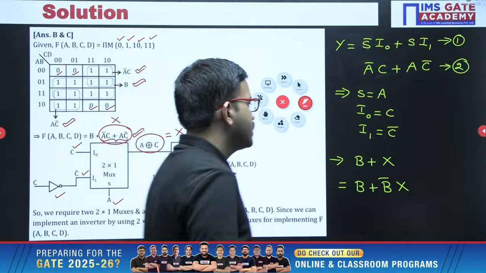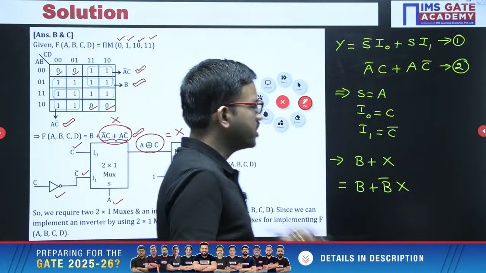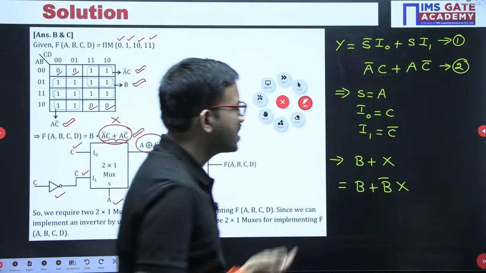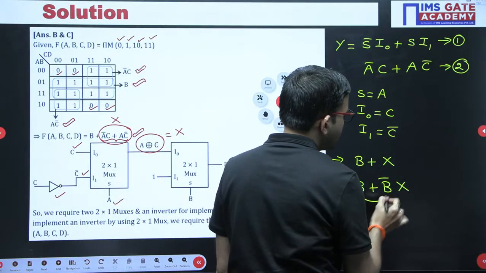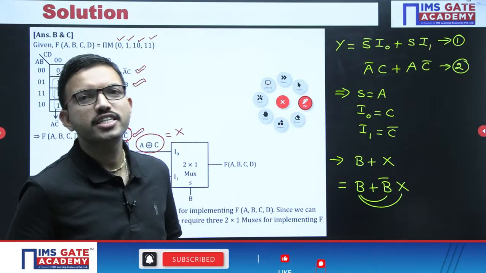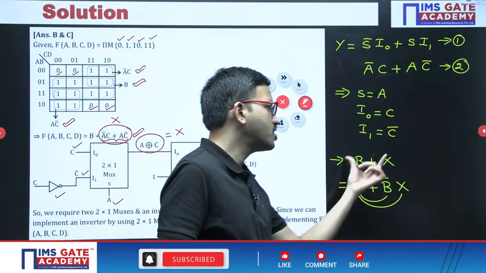Yeah, see, still some of you are having doubt. Okay, no issue at all. When you are having a function like this, you can apply the distributive law. Yesterday also we discussed B plus B bar is 1, so you are getting what? B plus X. Yes, very good Anish, excellent. By using the distributive law we can write like this.